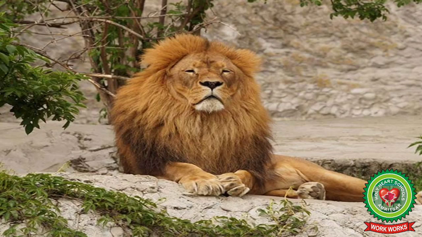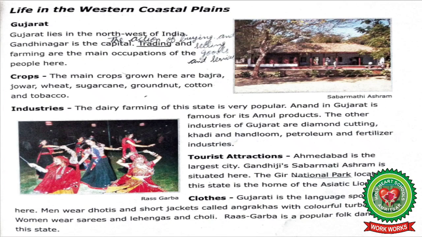Right? So let's start reading from the book, Clothes, now. Gujarati is the language spoken here. Men wear dhotis and short jackets called angrakhas with colorful turbans. Women wear saris and lehengas and choli. Ras Garba is a popular folk dance of this state.